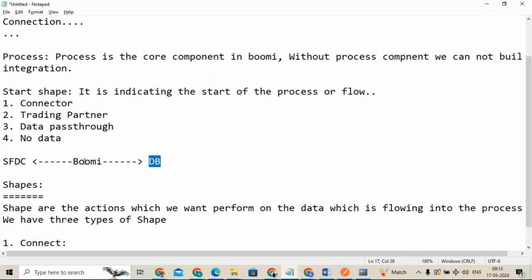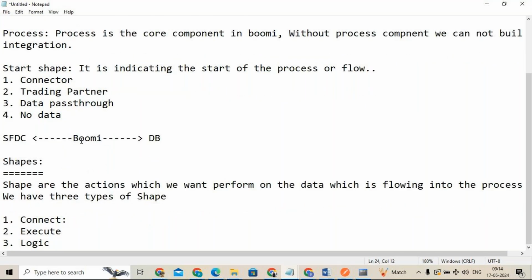It will not happen directly. The person working here will not pull the data directly, and Salesforce will not come and push the data here. It's not like that. We need some kind of connectivity to pull the data or to push the data, in between these two applications. How will it happen?